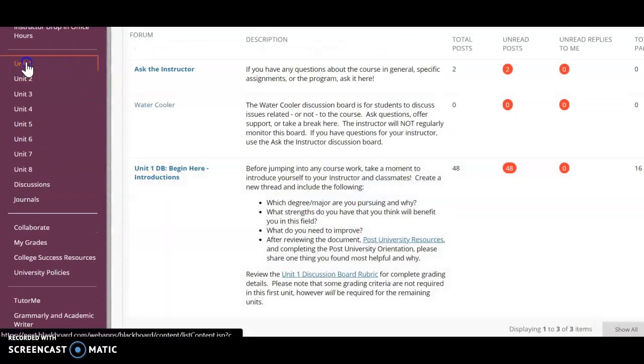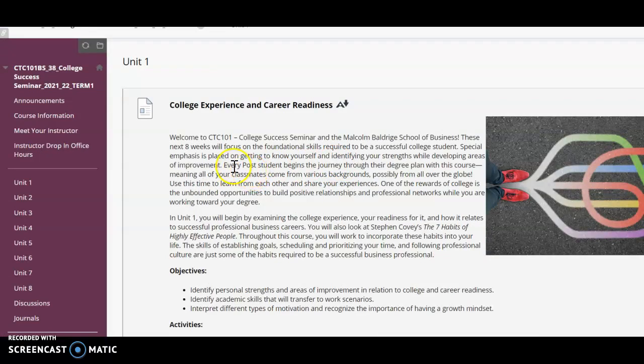The next thing I wanted to talk about was our journals. We don't have a journal entry every week, but there are some weeks where we're going to have journal entries. The journal is where you and I are going to have a one-on-one conversation. Everything that you write in there is just between me and you. None of your classmates or peers, anybody else is going to see it. It's just me and you. So we can have a conversation there.